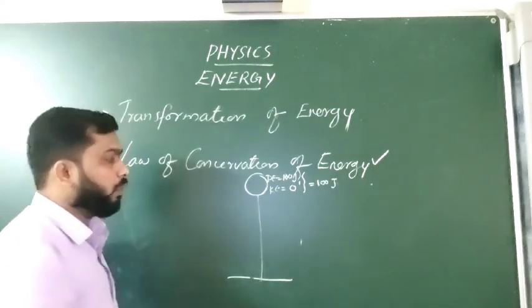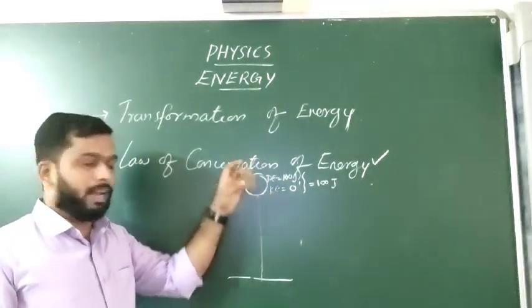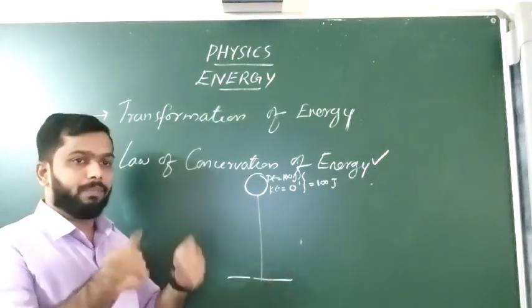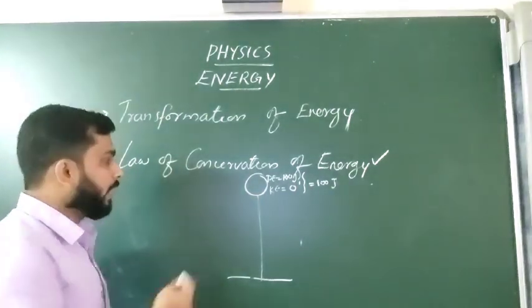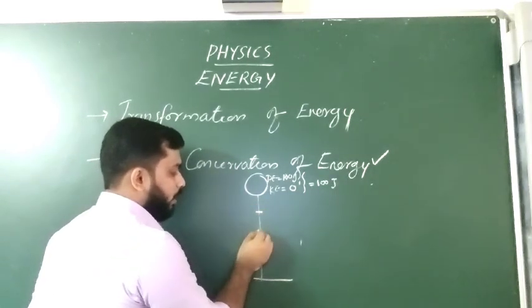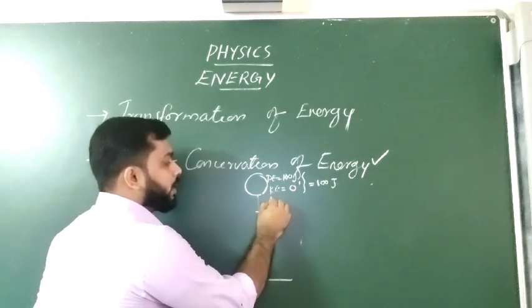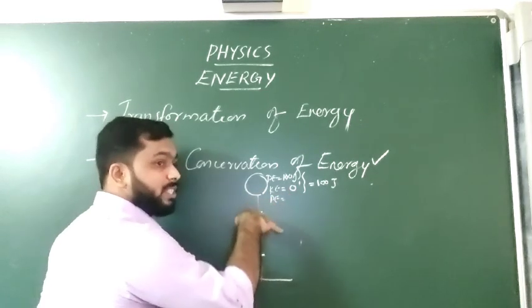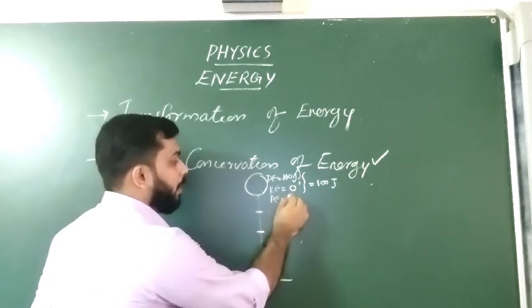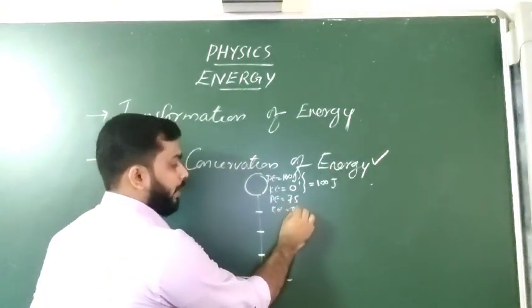Clear now? Now, if I release the stone from my hand, what will happen? It will start moving. Let me divide the path into 4 equal parts. At the first part, the potential energy starts converting into kinetic energy, maybe potential energy 75 and kinetic energy 25.